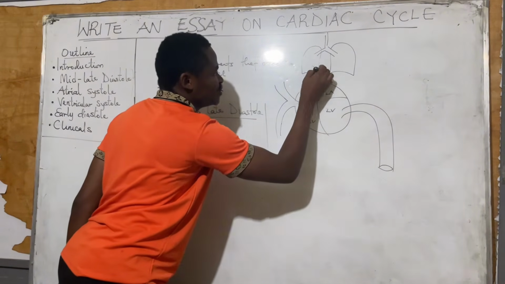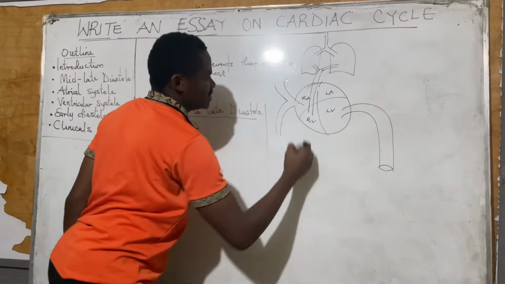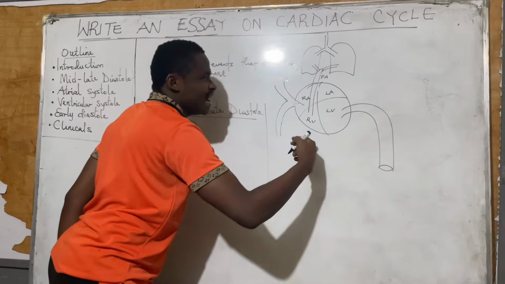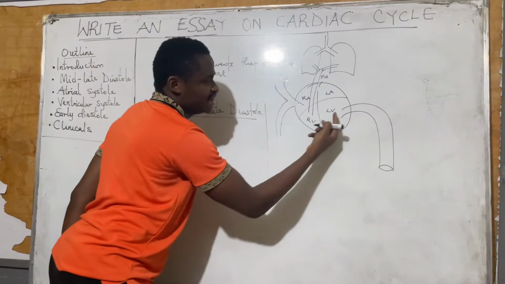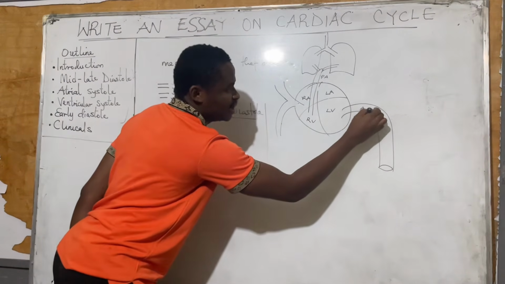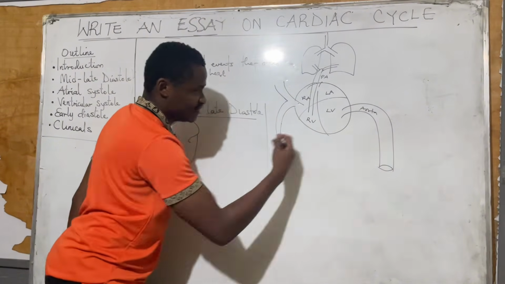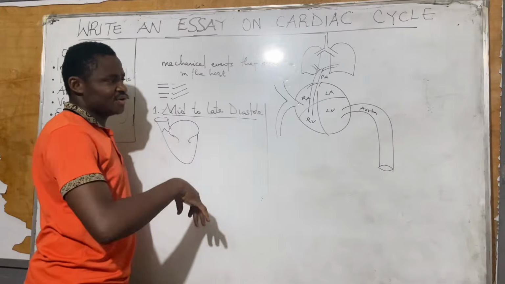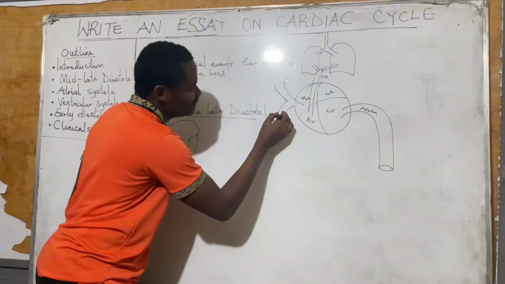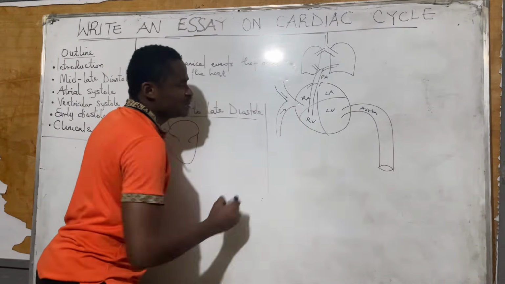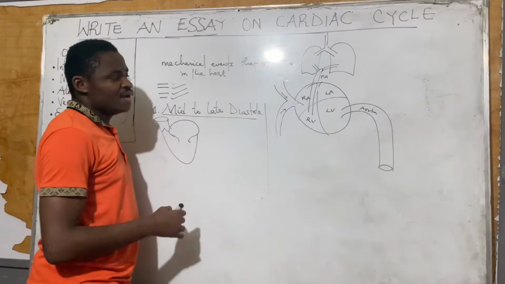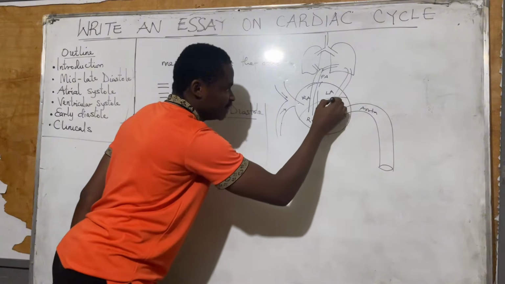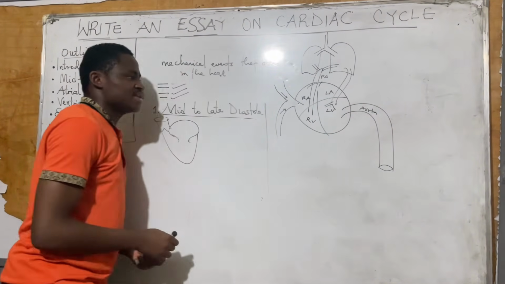So watch it again. This is the pulmonary artery. It is the outflow artery on the right side. This is the aorta. The aorta is the outflow artery on the left. Then, what were the inflow vessels on the right? The inflow vessels were the superior and inferior vena cava. What were the inflow vessels on the left? The pulmonary veins. So those are things to note here.